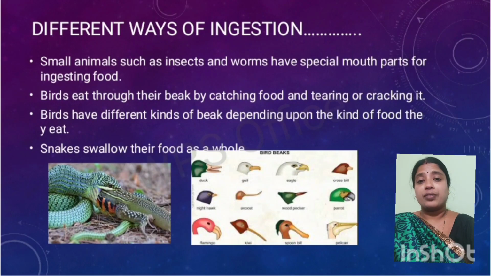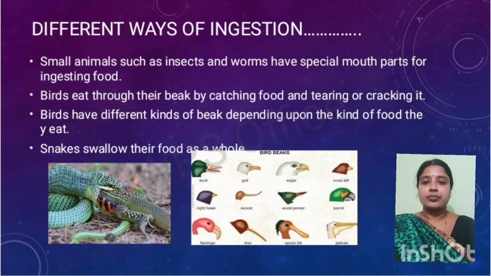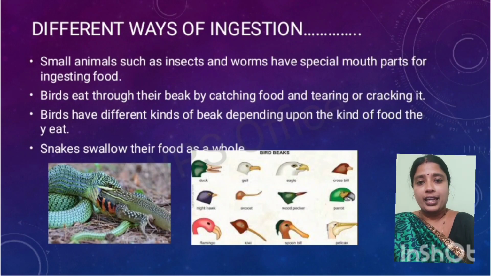Then birds consume their food with the help of a beak. This beak helps them in catching the food, and in cracking and tearing it. Birds also have different kinds of beaks depending upon what type of food they eat.